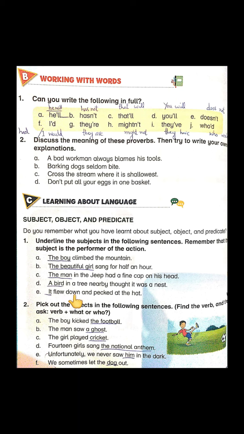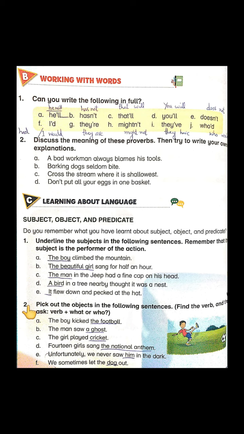E is it flew down and pecked at the hat. Who flew down? It. And it will definitely refer to some bird who flew down and pecked at the hat. Okay, students, hope you have understood the sense of subject in these sentences, that they are the doers or the performers of the action.